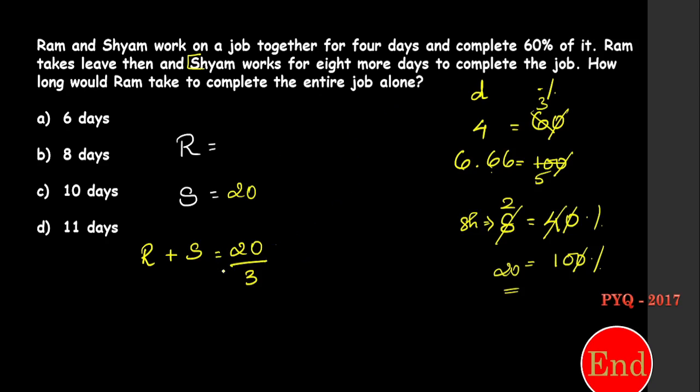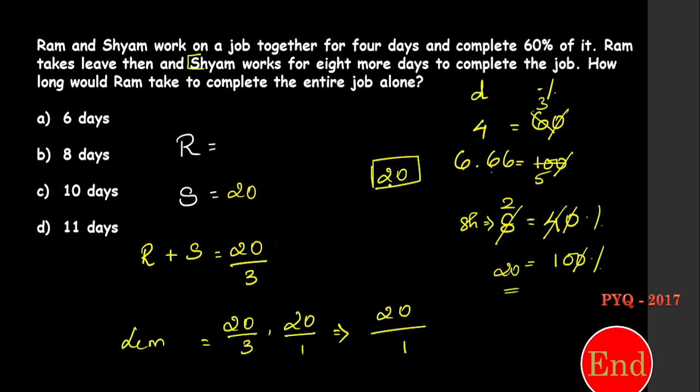So first of all, look at this, 20 divided by 3 and 20. You can take the second as 20 divided by 1. I want to find the LCM for these numbers to get the correct answer. LCM for the numerators is 20 and HCF for the denominators is 1. So 20 is the LCM.